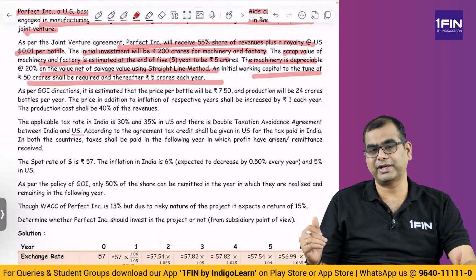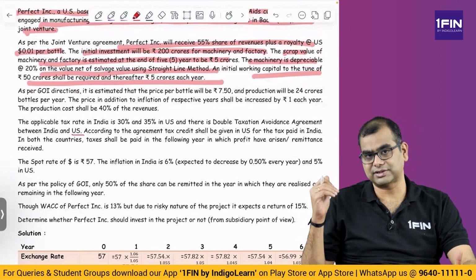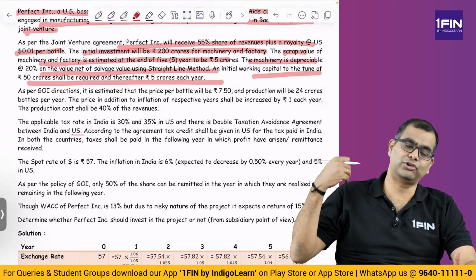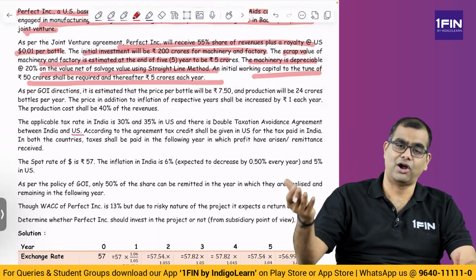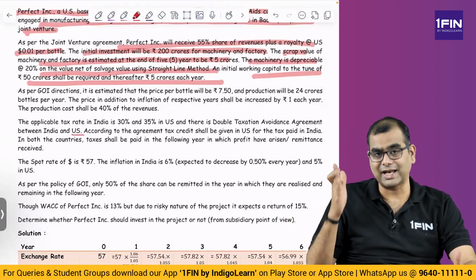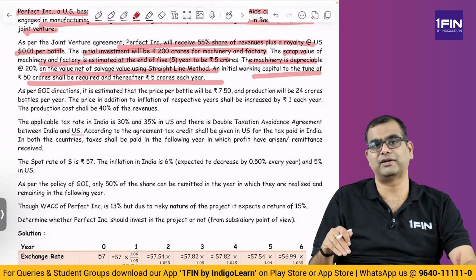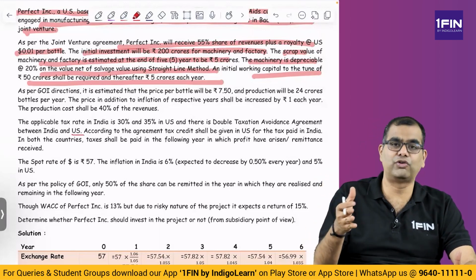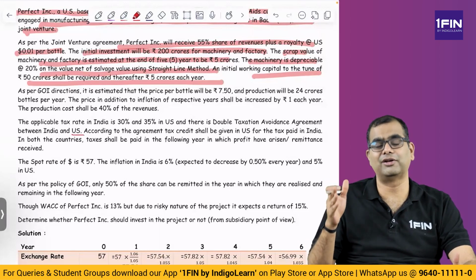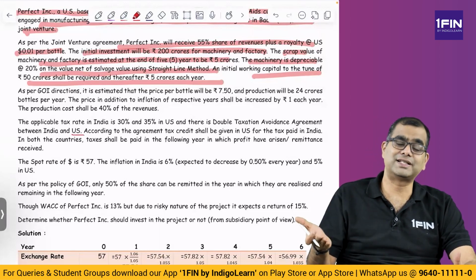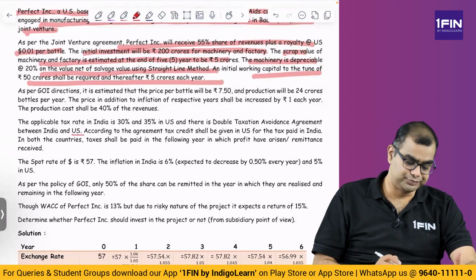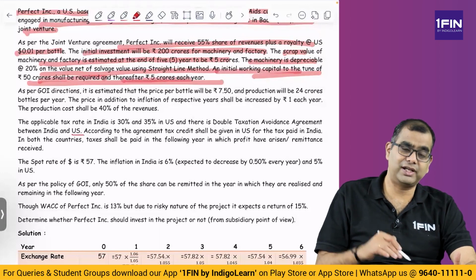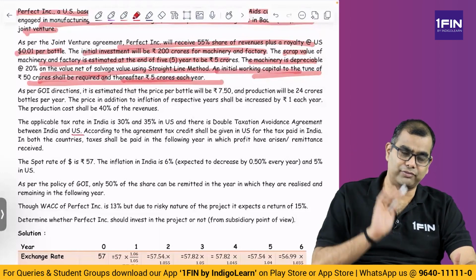But at the end of the period, in the last year, when you are shutting it down, that inventory is left out. So whatever inventory you have, you sell it off extra. Or another way to look at it is, in the last year, you don't buy additional inventory. Why? Because you know you're going to shut down the business, so you will not buy inventory. So your cash outflow for inventory in the last year will be lesser, which is why it is a reduction in working capital. Okay. So here initial working capital of 50 crores shall be required, thereafter 5 crores every year, and at the end of the period that entire amount will come back.